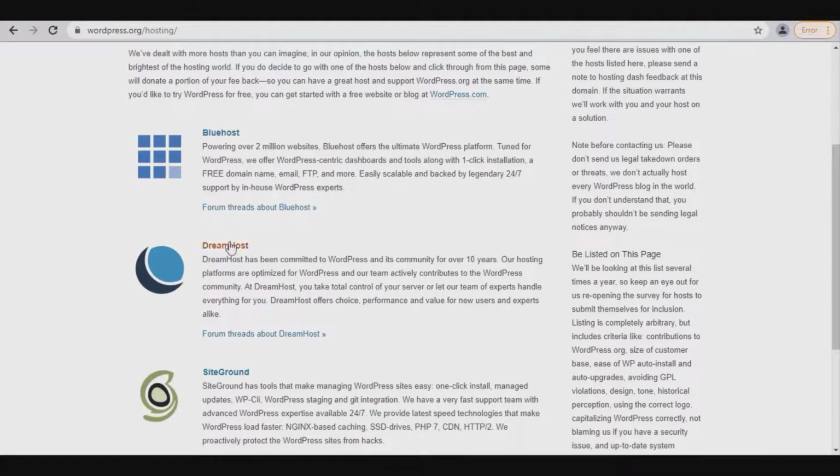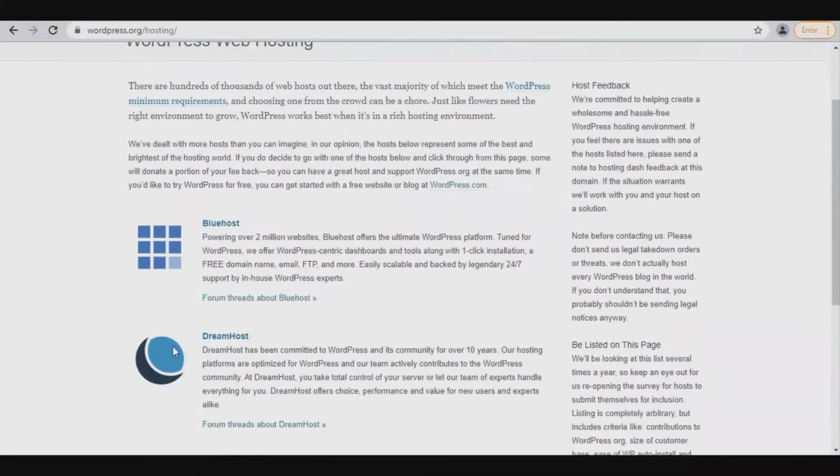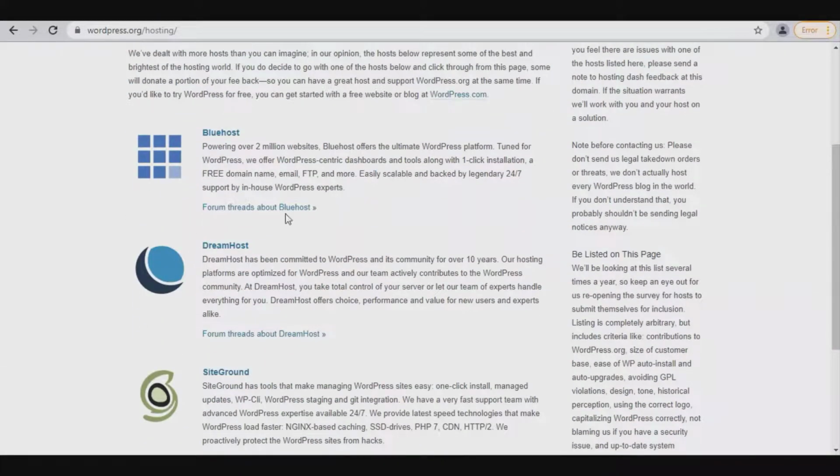Here you can see all the hosting providers. Bluehost, DreamHost, SiteGround. So basically this is an introduction to WordPress.org.